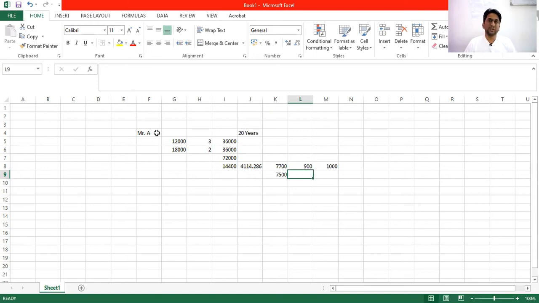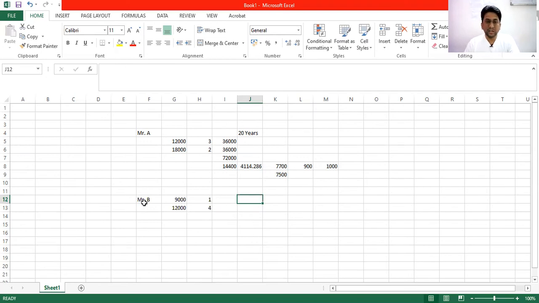Now let's come back to the pro rata pension. We'll take another example, Mr. B. Suppose he has joined before 1st September 2014, and this is his basic. Say for example 6,500, and then 12,000 for 4 years. Here we'll take a higher side just to understand the calculation. Suppose this is 9,000, Mr. B's basic before 1st September 2014. So in this example, we would be calculating on pro rata.